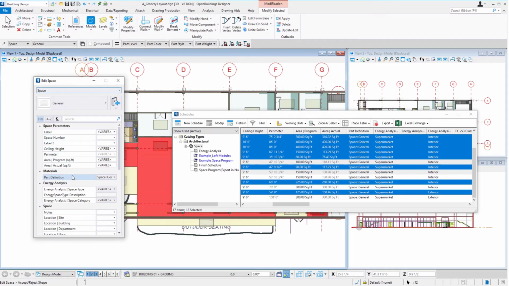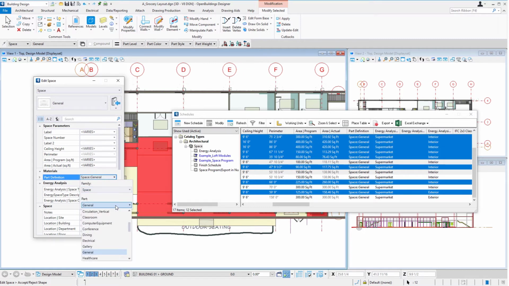So I'm going to come down to the Materials tab, select the part definition, and we're still going to use the space family, but we'll change the actual part to retail. And then I'm going to use the Enter key to accept that,